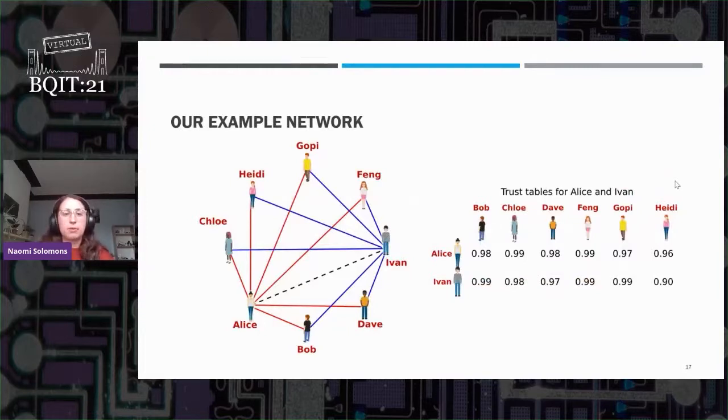So now we're going to apply that to an example network, using data, again, that comes from our 8-user experiment. We've got a slightly modified topology here. In the original experiment, it was a fully connected network, but we're going to say that as before, Alice and Ivan are our end users, and they're connected by many different paths that are just made up of one intermediate user. Alice and Ivan have their subjective trust values in each of those intermediate users. Those are here. When planning the best protocol to follow, they're going to do it based on the lowest trust value. For example, Dave has been assigned 0.98 by Alice and 0.97 by Ivan. We're going to say that he has an overall trust value of 0.97 because that's the lower one.